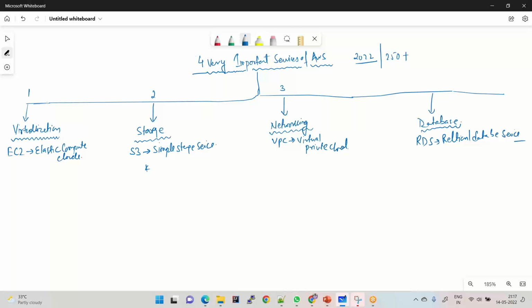We're going to understand these services in a really quick manner, and we're going to understand what all things we need to learn in all these services.